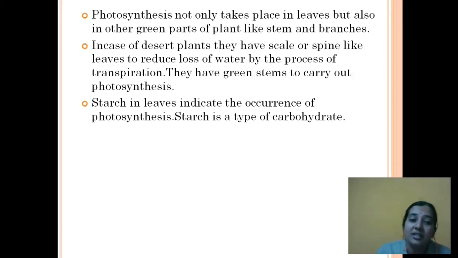Starch in leaves indicates the occurrence of photosynthesis. Starch is a type of carbohydrate. To understand this particular point, we have one activity in your textbook, activity 1.1. What you need to do is take two plants in two separate pots. One you have to keep in a place where the sunlight falls. The other one you need to keep in a dark place. Keep them for 3-4 days.